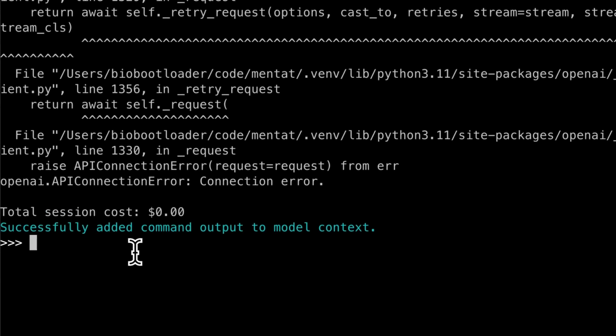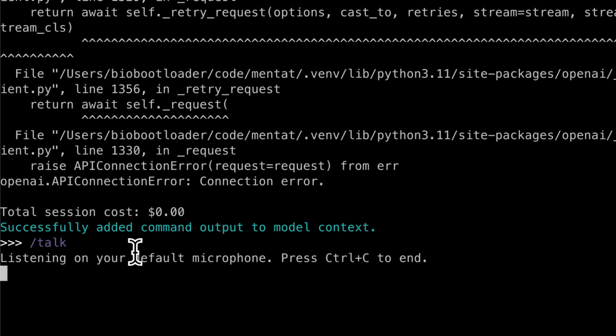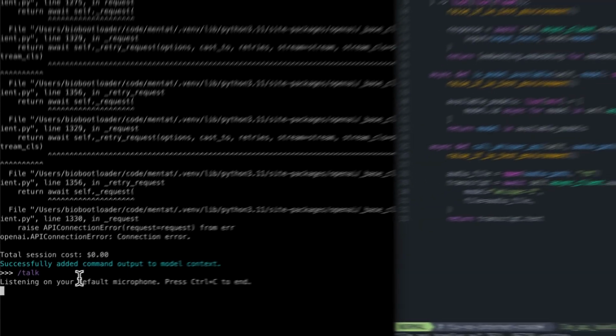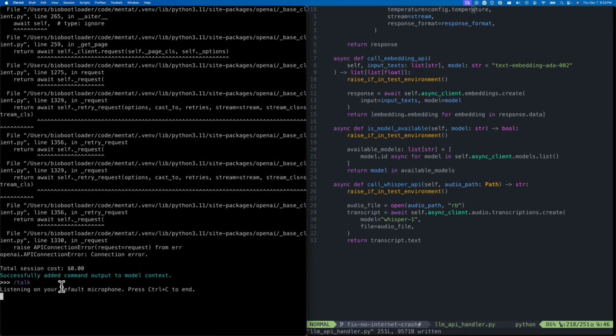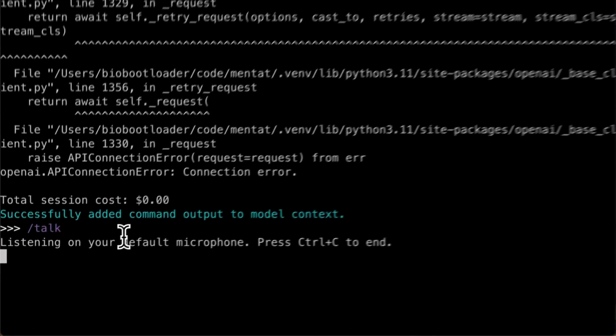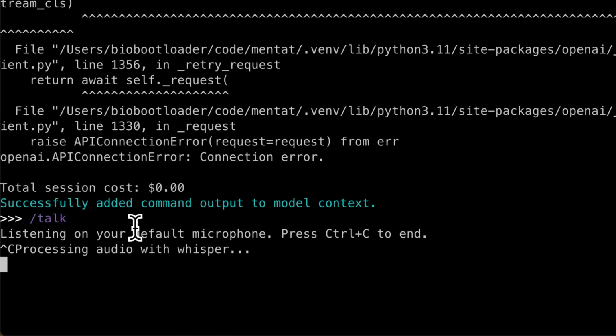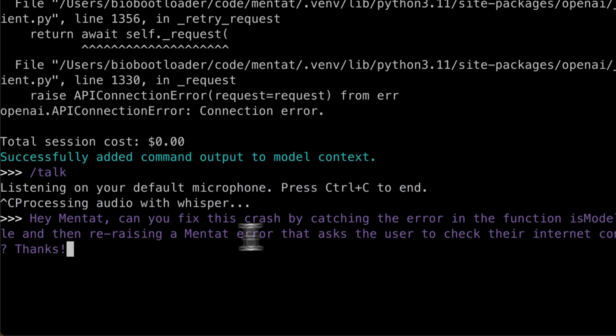Now that it's got this crash, I'm going to ask it to fix it. And I'm going to use voice to text for that. Hey Mentat, can you fix this crash by catching the error in the function isModelAvailable and then re-raising a Mentat error that asks the user to check their internet connection? Thanks. Now it's transcribing. And there we go. It's transcribed. Let's run it.